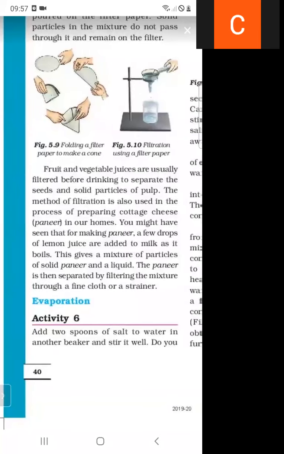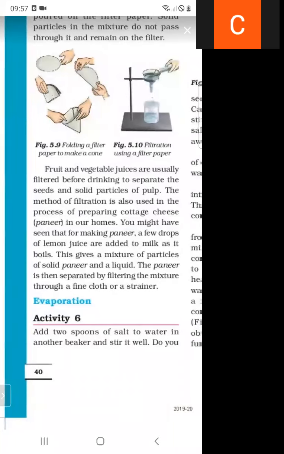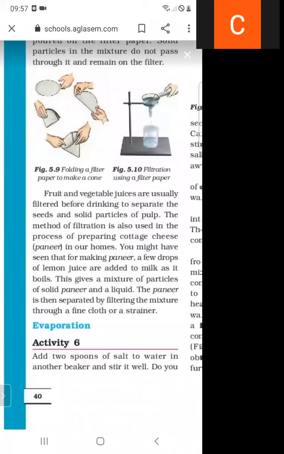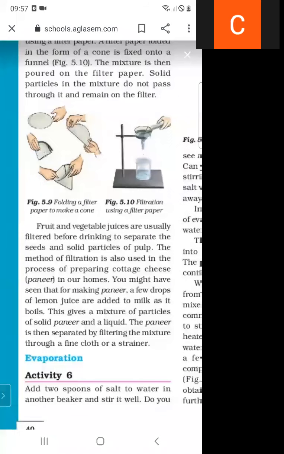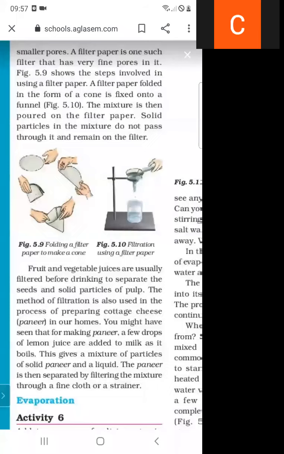Then the paneer is separated by filtering the mixture through a fine cloth or strainer. So this process is called filtration. What do you mean by filter paper? A filter paper is one that has very fine pores in it.